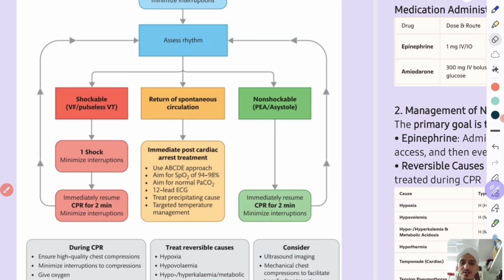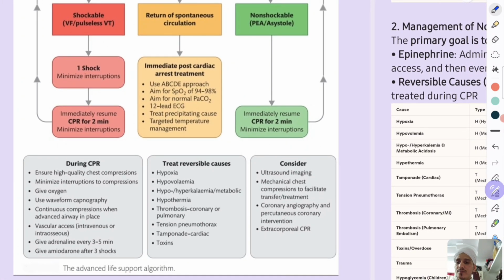So while you are performing these things during CPR, what should you do? You should have high quality chest compressions, minimize interruptions, and give oxygen. You should perform waveform capnography so that you will get to know whether the patient is getting ROSC or not. Continuous compressions when an advanced airway is in place. Vascular access, IV, if not possible, intraosseous.